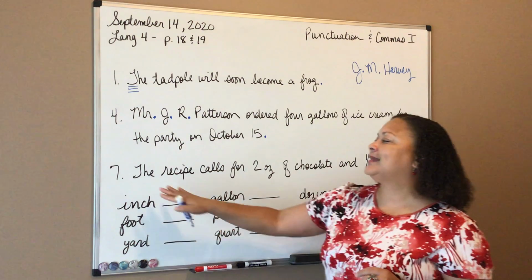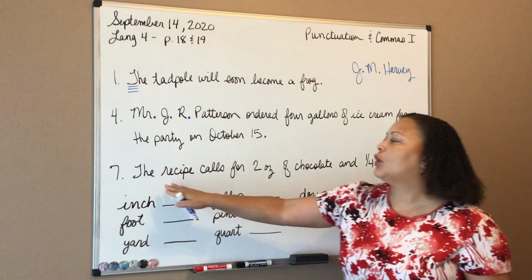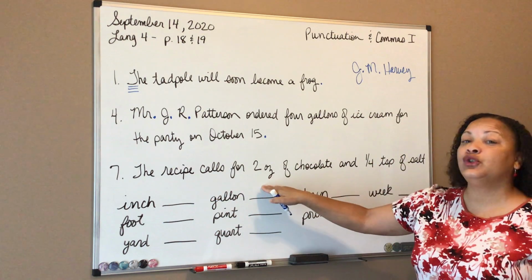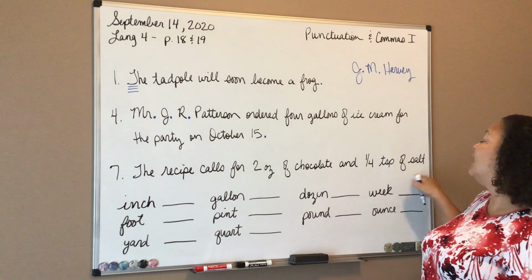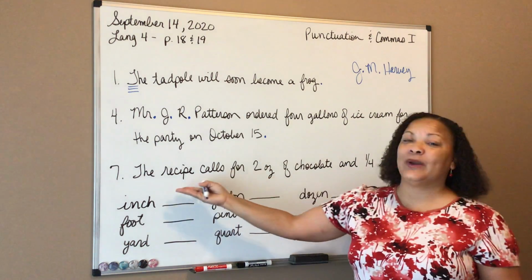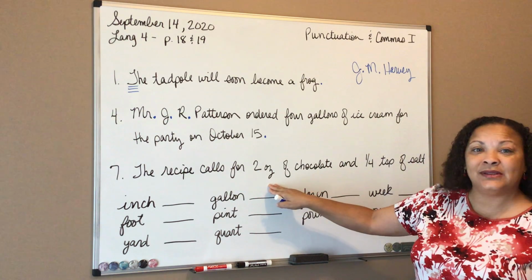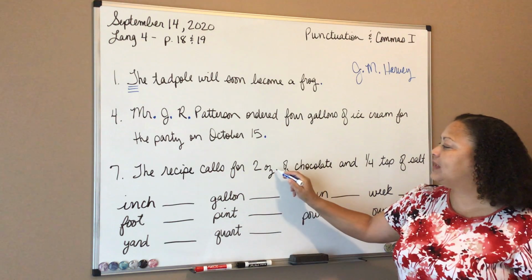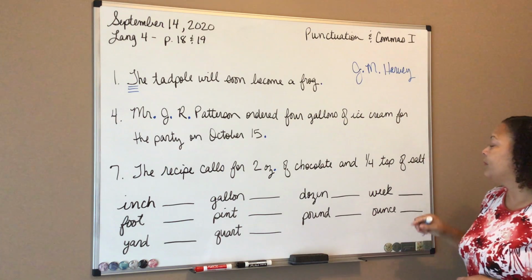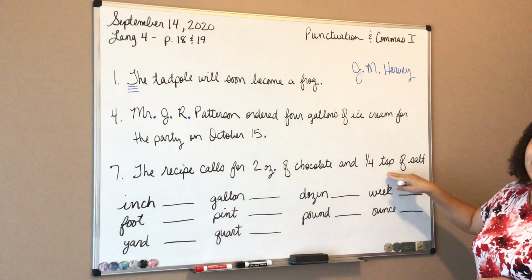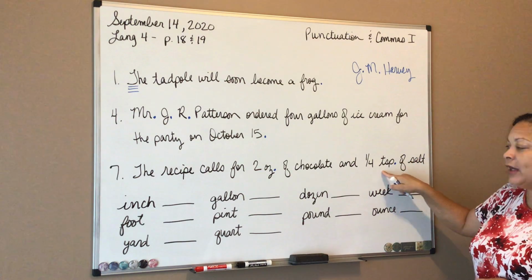So when we move to number 7, now we have an example of other abbreviations. The recipe calls for 2 ounces of chocolate and 1/4 teaspoon of salt. So we're talking about recipes, we're talking about measurements, and we see that ounces here is abbreviated. There's OZ, so we put a period after ounces because that's an abbreviation. And then after teaspoon, TSP, you would put a period here because this is also an abbreviation.